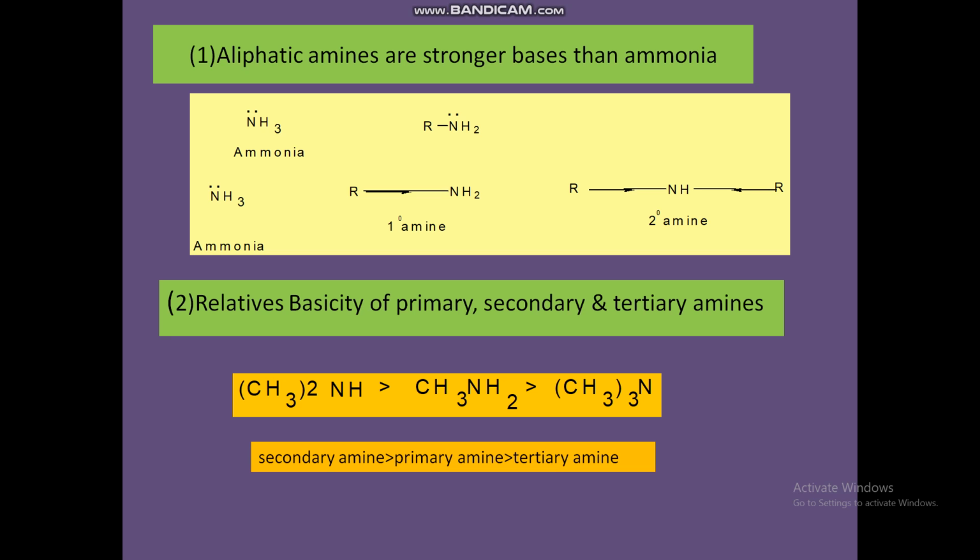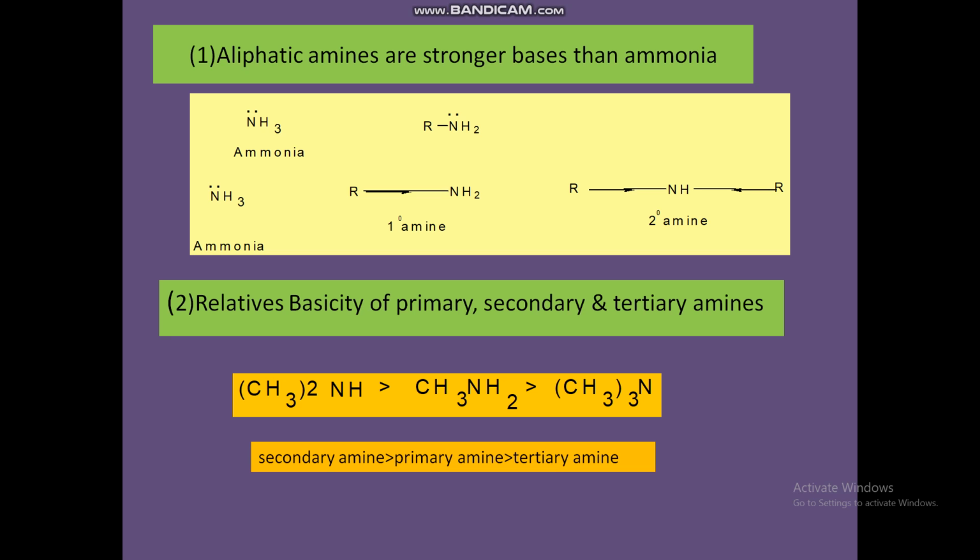So that is primary and secondary. Such alkyl groups are electron releasing, which increases the electron density on nitrogen, thus making the electron pair more available for sharing. That electron release helps make the electron pair more available for sharing. So, compared with ammonia, the alkyl group releases electrons and makes the electron pair more available.